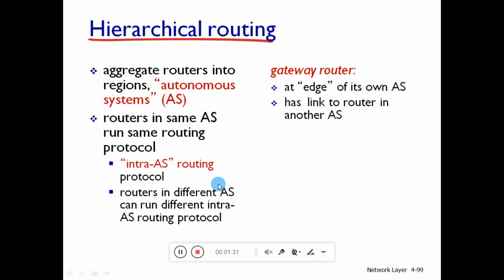So what is an autonomous system? An autonomous system consists of a group of routers that are typically under the same administrative control. For example, a particular organization with different branches across India will come under a particular autonomous system, where they can apply their own rules, regulations, and policy in their autonomous system.